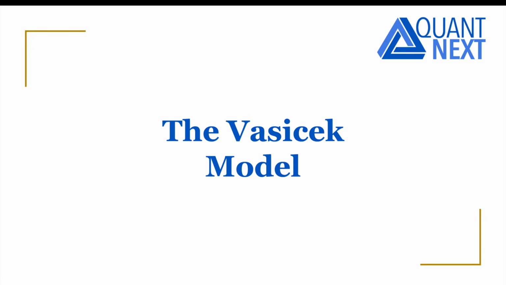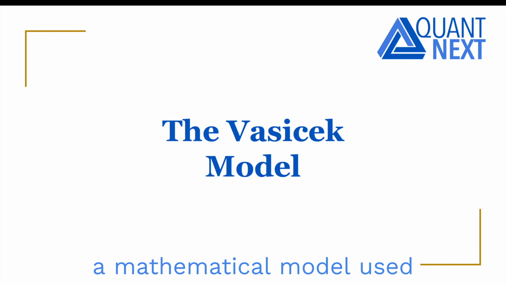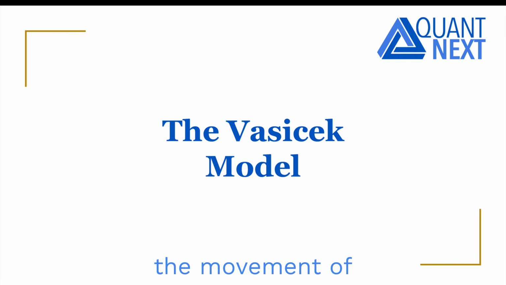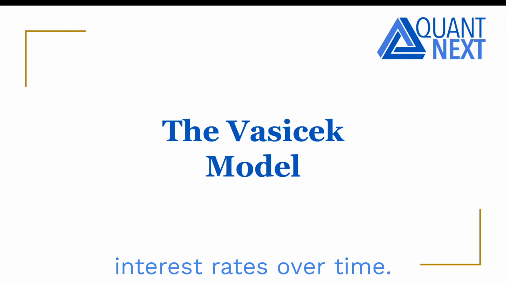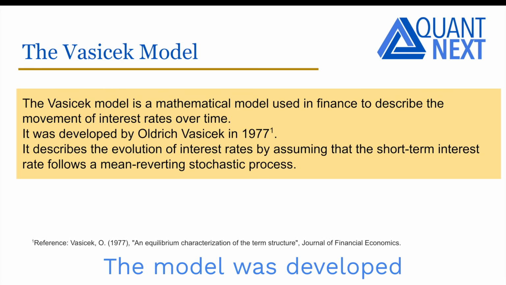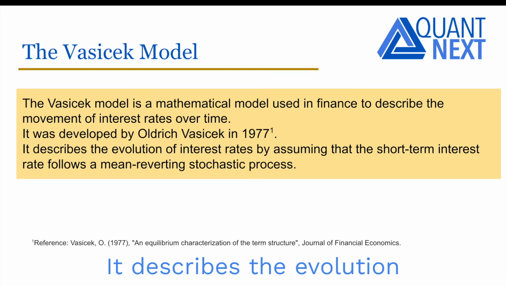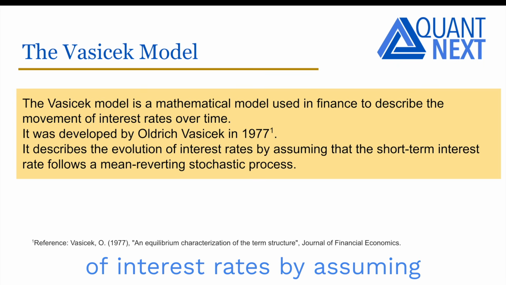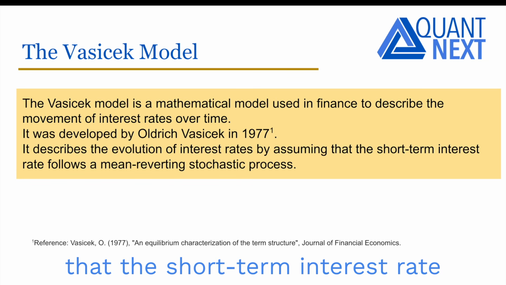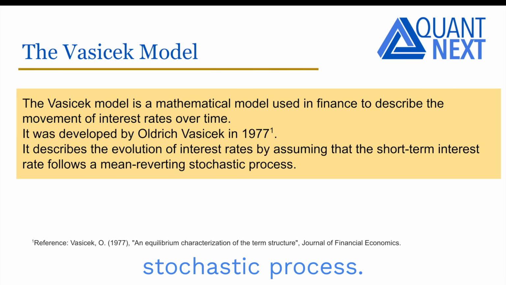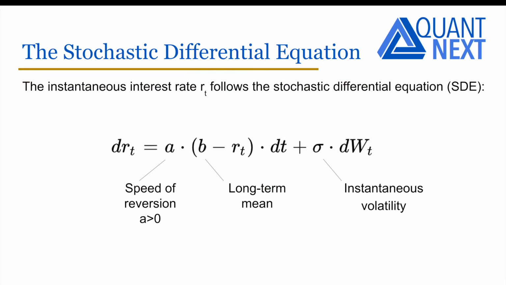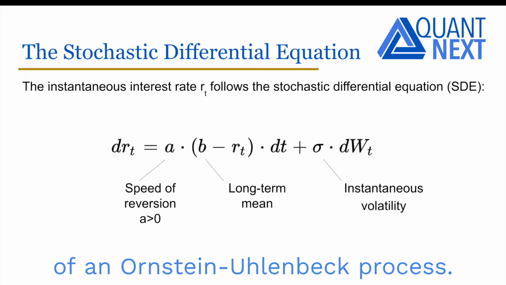Hi everyone! In this video, we will introduce the Vasicek model, a mathematical model used in finance to describe the movement of interest rates over time. The model was developed by Oldrich Vasicek in 1977. It describes the evolution of interest rates by assuming that the short-term interest rate follows a mean-reverting stochastic process. It is an example of an Ornstein-Uhlenbeck process.